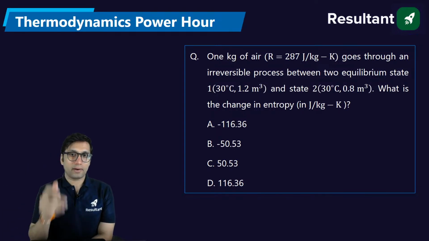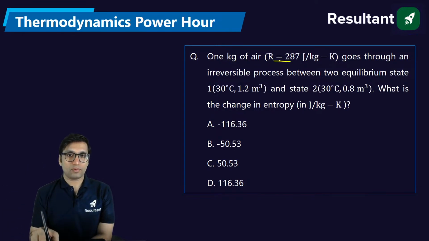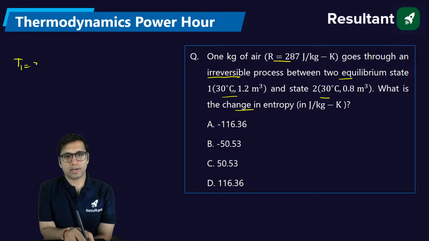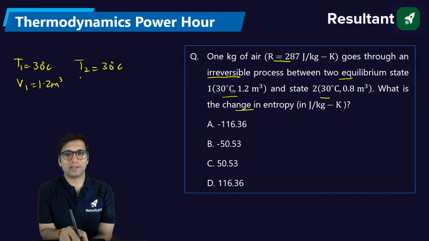1 kg of air having R equal to 287 joule per kg Kelvin goes through an irreversible process between two equilibrium states. You can see these equilibrium states. What is the change in entropy in joule per kg Kelvin? It's a very simple question. The two states are given. Initial state temperature is 30 degrees Celsius and volume is equal to 1.2 meter cube. And final state temperature is equal to 30, that is, temperature is the same in both cases.